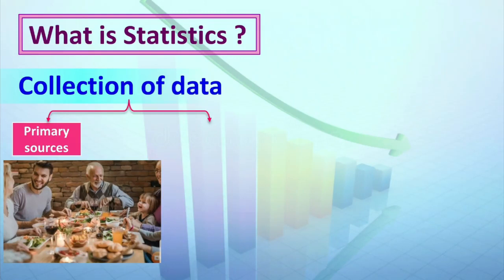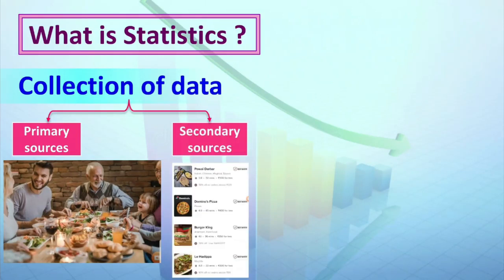Let me remind you about the example we discussed before, where we took verbal feedback from friends and relatives about the outlet. These types of sources are known as primary sources. Then come secondary sources such as ratings on the internet, reports published in newspapers and many more.